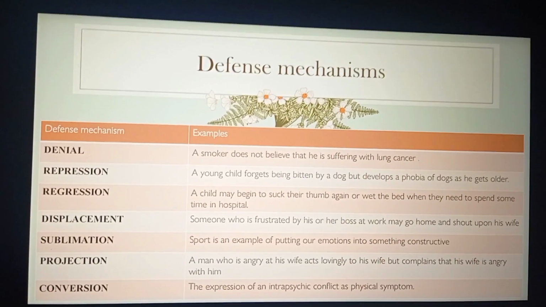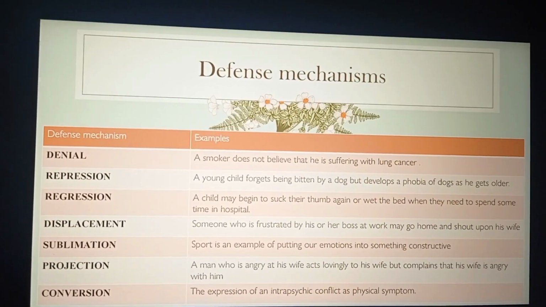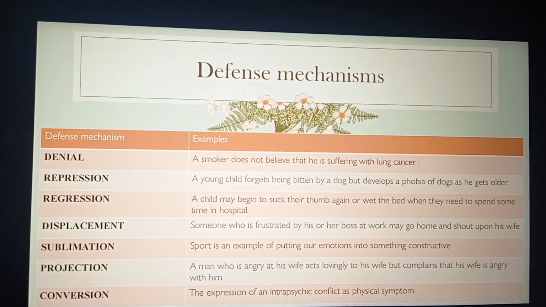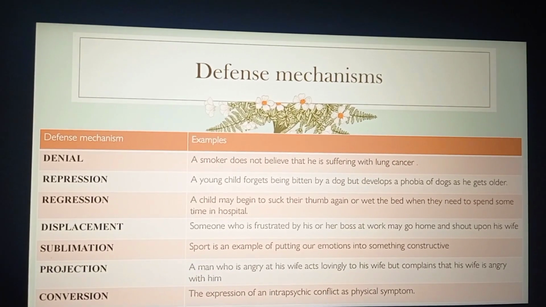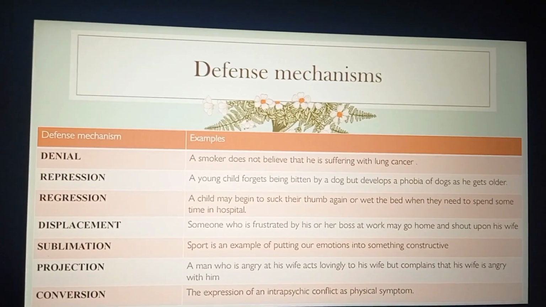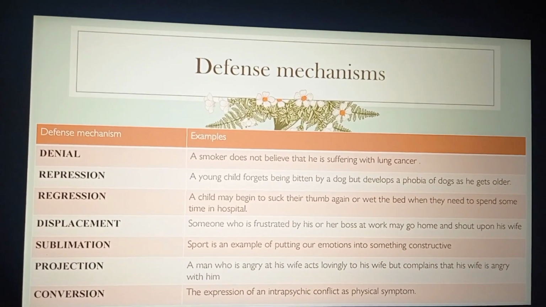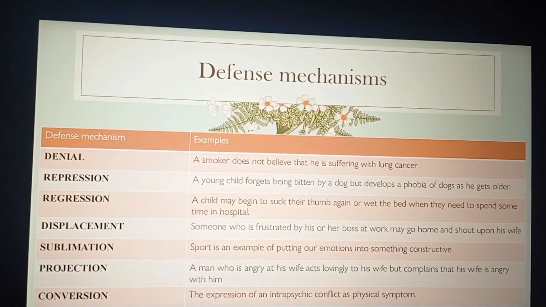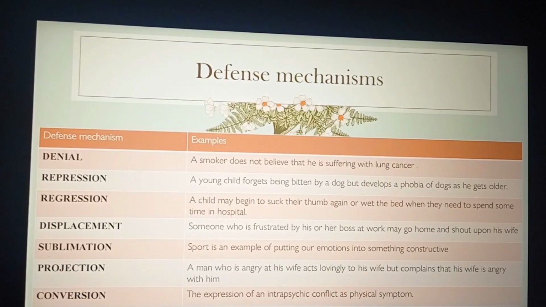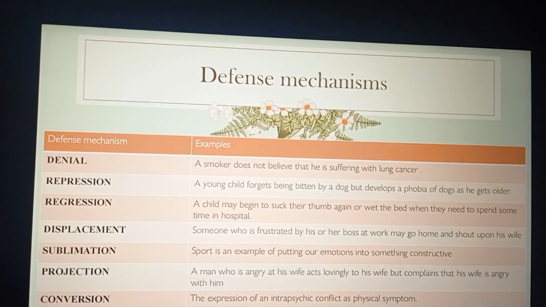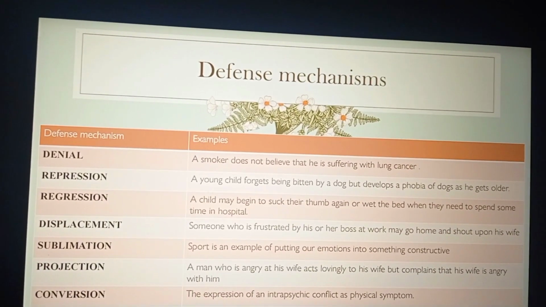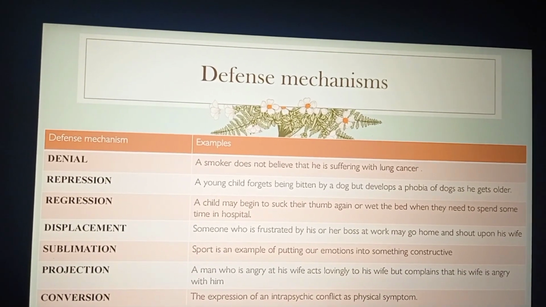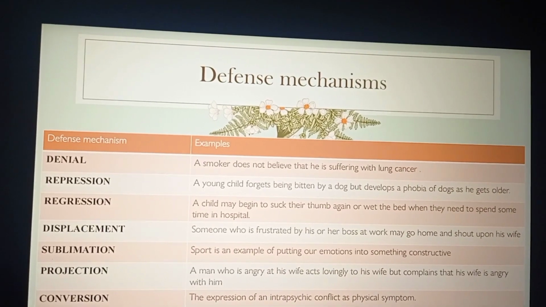Then next we'll see repression. A young child forgets being bitten by a dog but develops a phobia of dogs as he gets older. So in the subconscious mind, the young child who has been bitten by a dog got a phobia because of the biting.